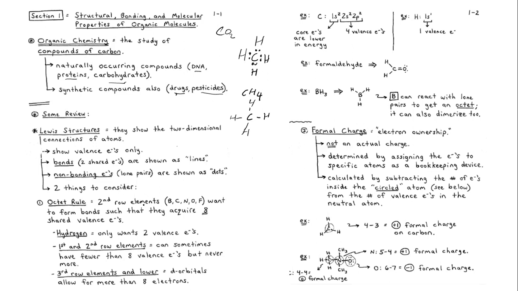From the periodic table, the second row elements such as boron, carbon, nitrogen, oxygen, and fluorine want to form bonds such that they acquire 8 shared electrons, okay? We say these atoms obey the octet rule. The octet rule states that when these atoms are stable and bonded with other atoms, they are supposed to be surrounded by 8 electrons. Now let's go to this structure. We have carbon, right?